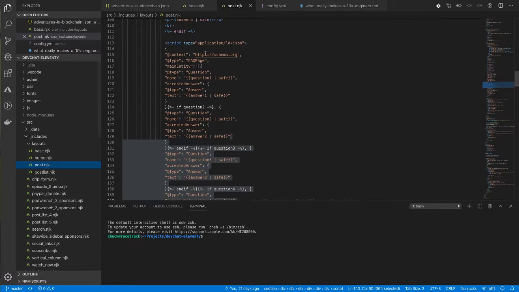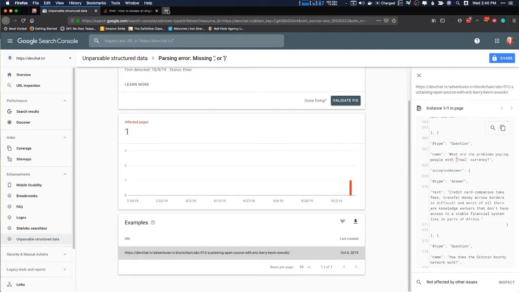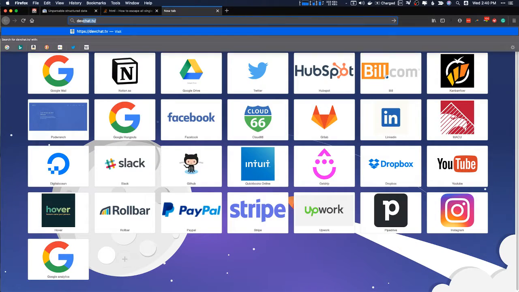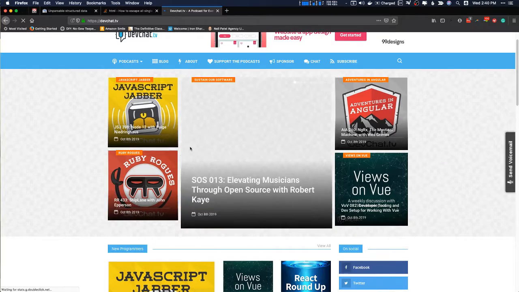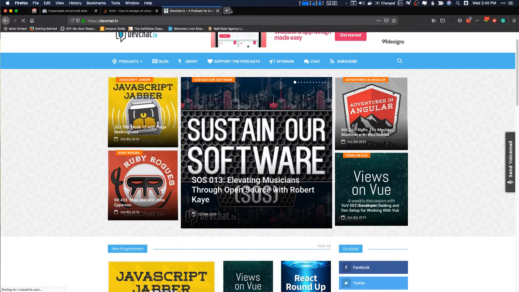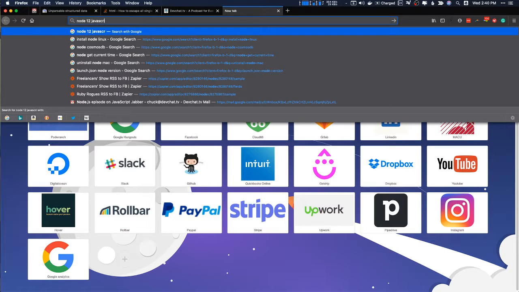This section right here is the structured data, and let me see if I can show you here real quick. Let's do a quick search here for Node 12, JavaScript Jabber.